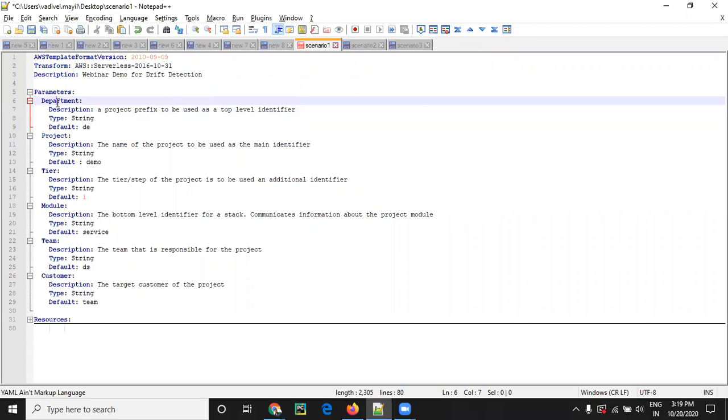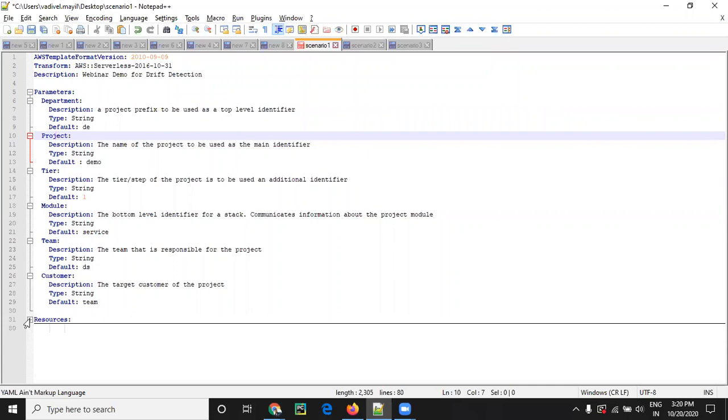So I gave department as a parameter; we can pass the value as well as set the default value. Project, tier 1, these are the parameters I gave. It is up to you, you can give anything you want, up to 60 parameters. I mentioned all the default values here for department, projects, tier, module, team, and custom. You can give data types as well as default values and descriptions.